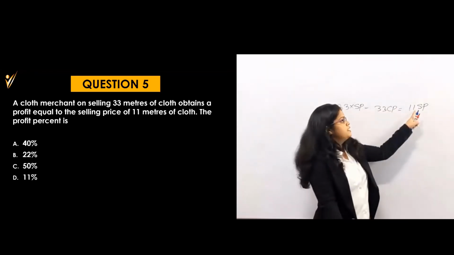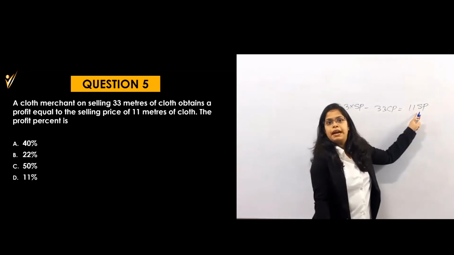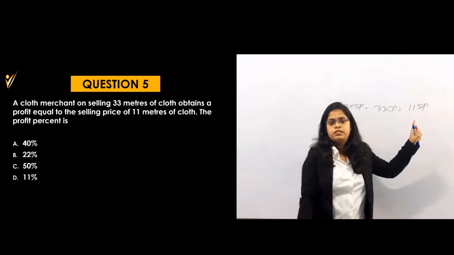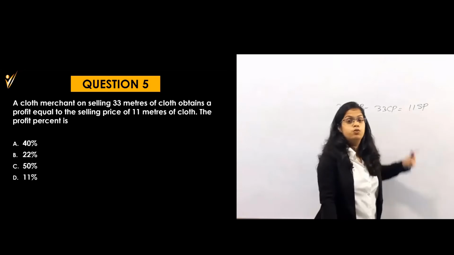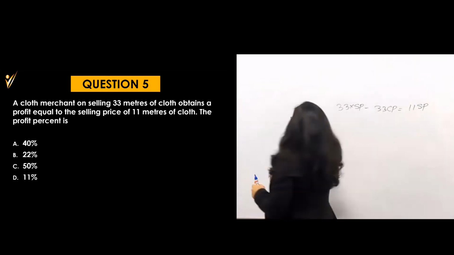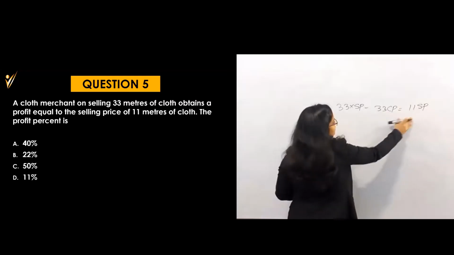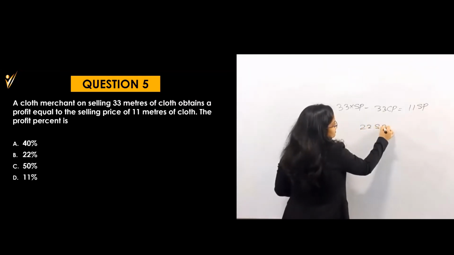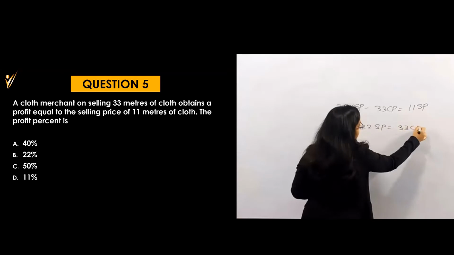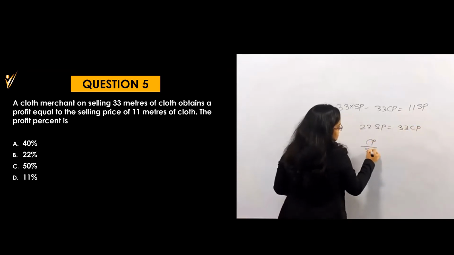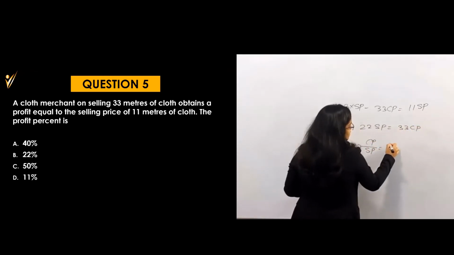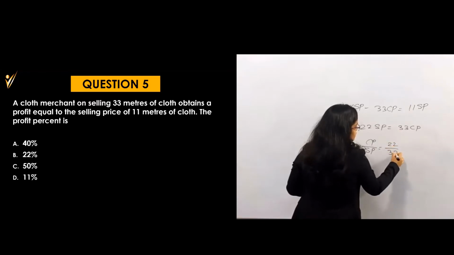Sometimes they can ask you your CP. In the practice question set, I have taken one question like that. Here it is a CP. So you have to read it clearly. Okay. So now let's see 33 SP. This SP will get subtracted here, 33 minus 11. This is 22 SP is equal to 33 CP. That means CP by SP is equals to 22 by 33.